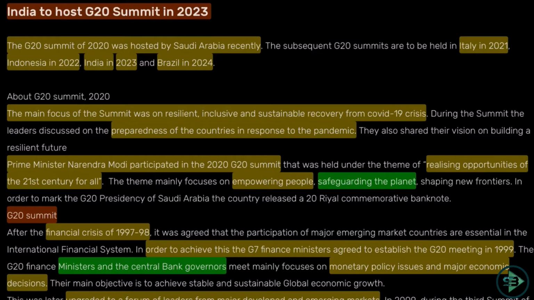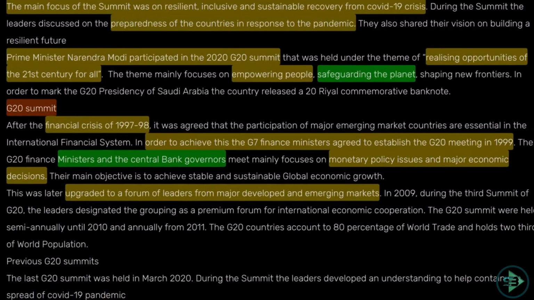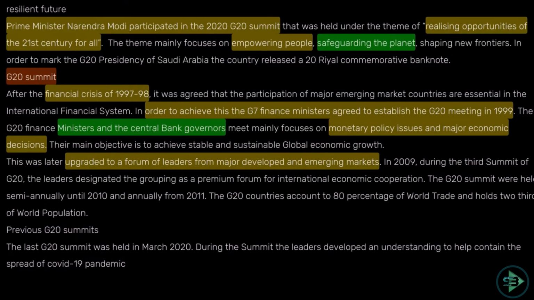A little bit about the past of the G20 summit as well. Why was this G20 organization formed? Why did the world need this organization? The prime reason was the financial crisis that happened in 1997-98. After that, the finance ministers of 7 powers in the world, 7 emerging markets, came together and thought of making an organization to achieve economic stability, because economic stability can happen only when all the emerging countries work together. So the finance ministers of 7 countries came together to form this organization.